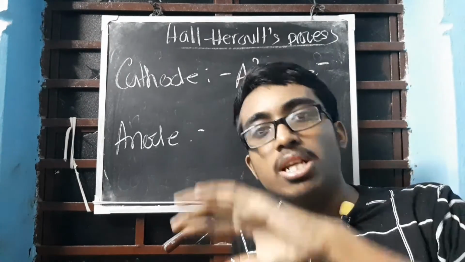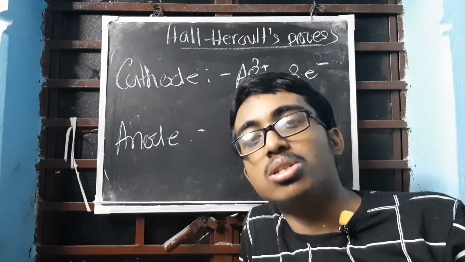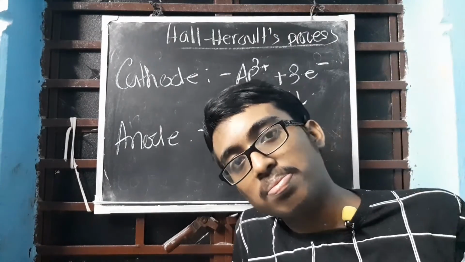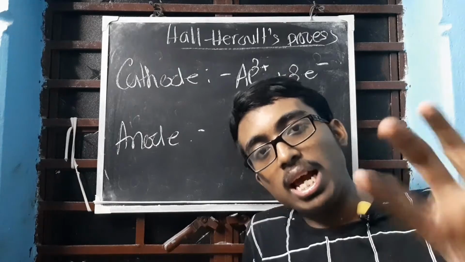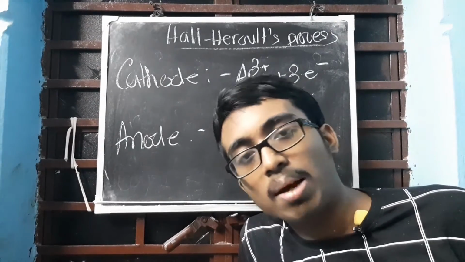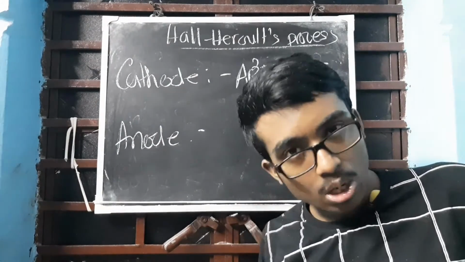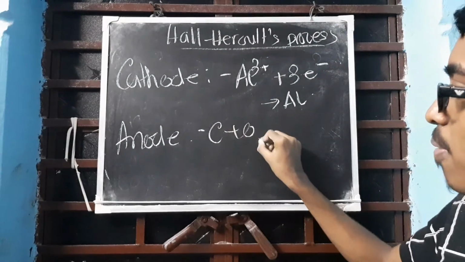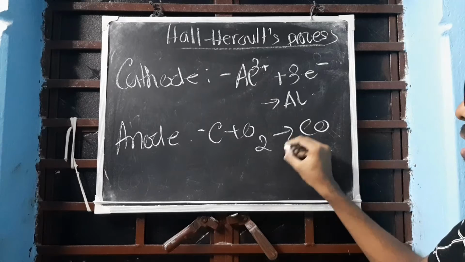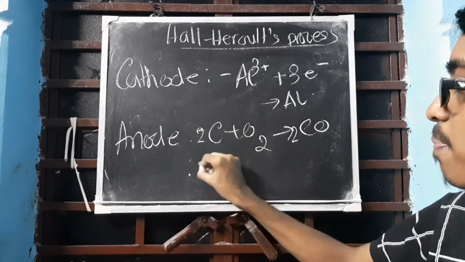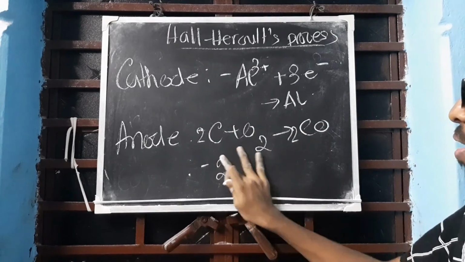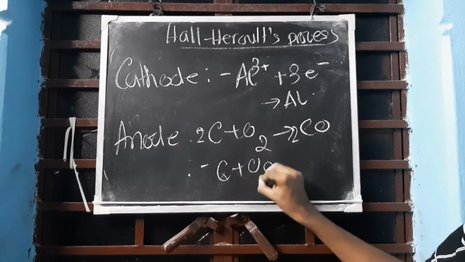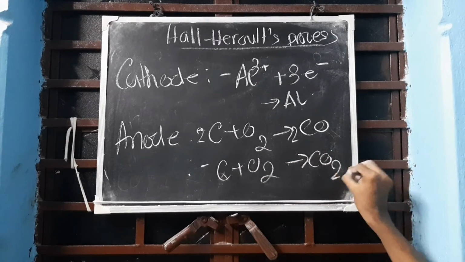Graphite is an allotrope of carbon, so oxygen will react with the carbon to form carbon monoxide in the first step, and carbon dioxide in the second step.